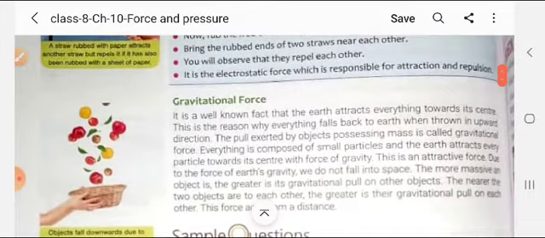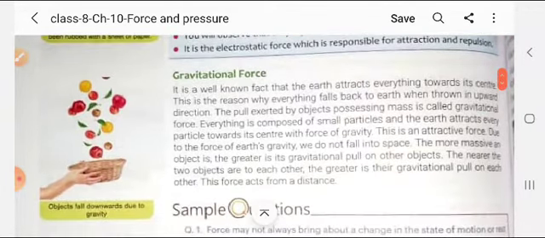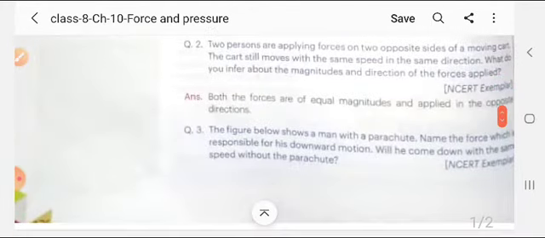Now next, student, gravitational force. What is gravitational force? Here you can see a boy is throwing the fruit from the basket, and again he is collecting all the fruits and coming back to the basket. That means there is a certain force which is not seen by us, but it is acting for attracting all these things and collecting them in the basket. That is called the gravitational force.